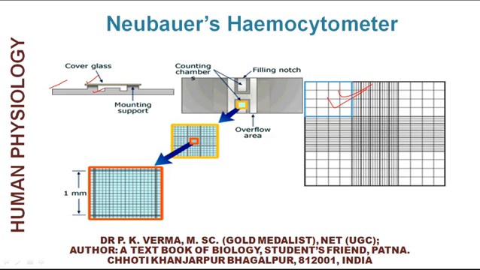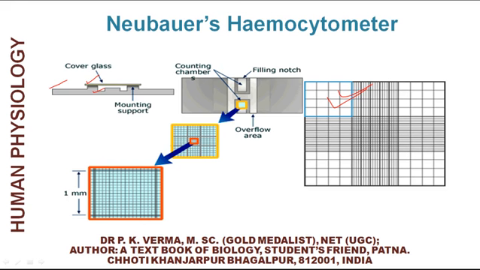In these divisions, depth is 0.1 millimeter, length and width is 1 millimeter. So, in 0.1 millimeter cube, the volume of blood contains RBC as well as WBC. When RBC is counted, it is diluted 200 times, but when WBC is counted, it is diluted only 20 times.